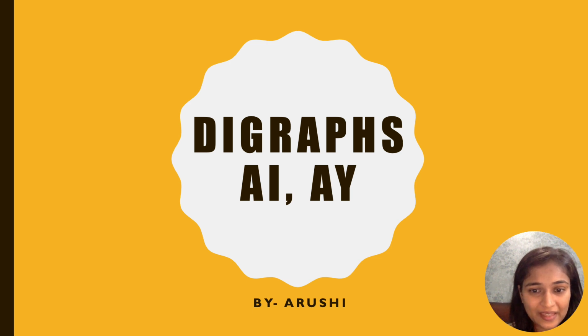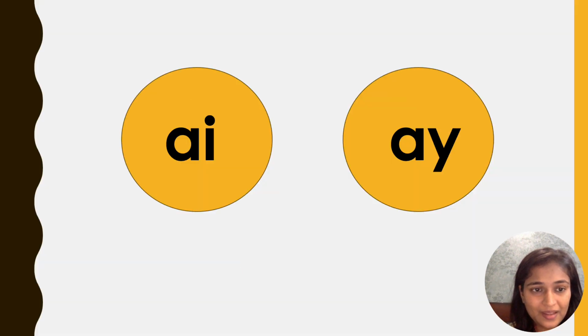Let's learn the digraphs AI and AY. AI says A. A. Similarly, AY says A. A.